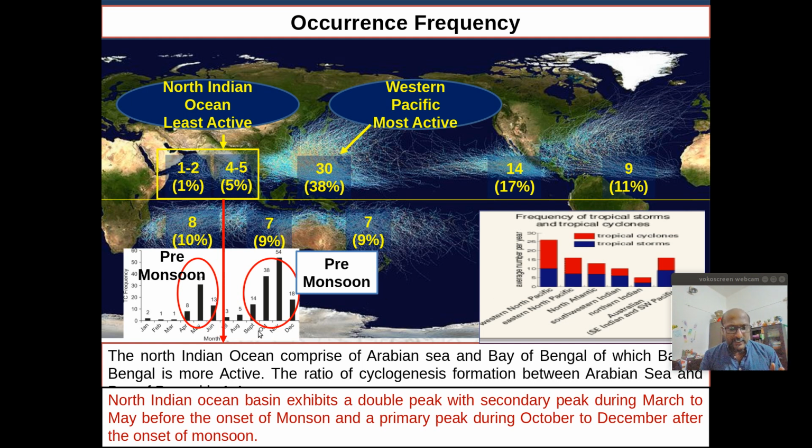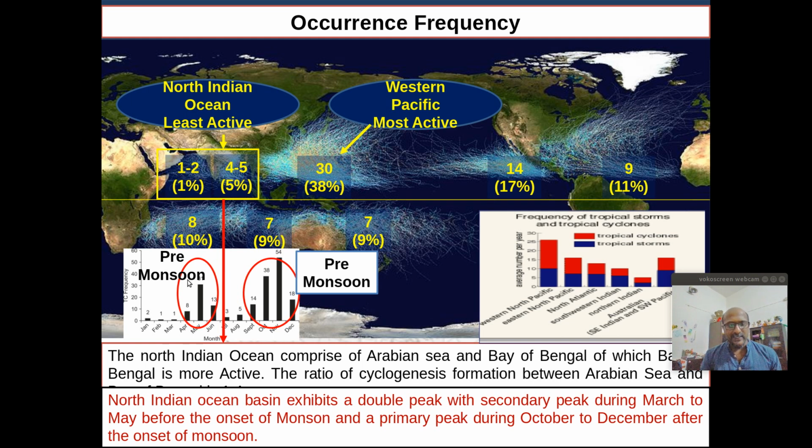If you look at the monthly distribution of cyclonic storms over the North Indian Ocean basin, there are two prominent seasons in which cyclones form. The main season is the post-monsoon season, from the end of September up to December, where we get most of the cyclones, followed by a secondary cyclonic season in the pre-monsoon, just before the monsoon period: March, April, May.